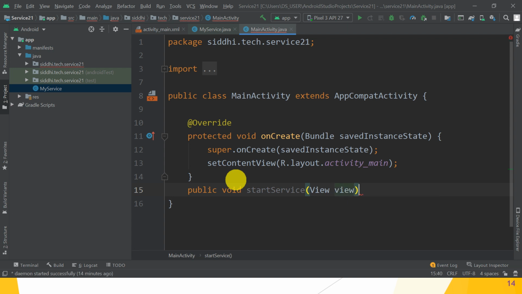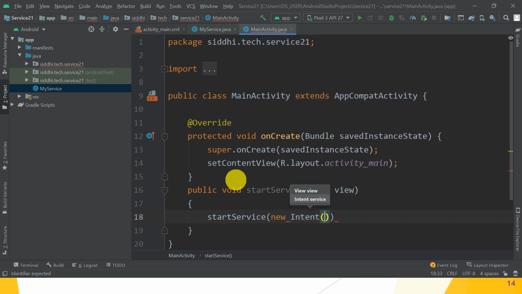Okay, so startService. In the startService method we have to create an object of Intent. So Intent, and this is the current context, and which class, MyService.